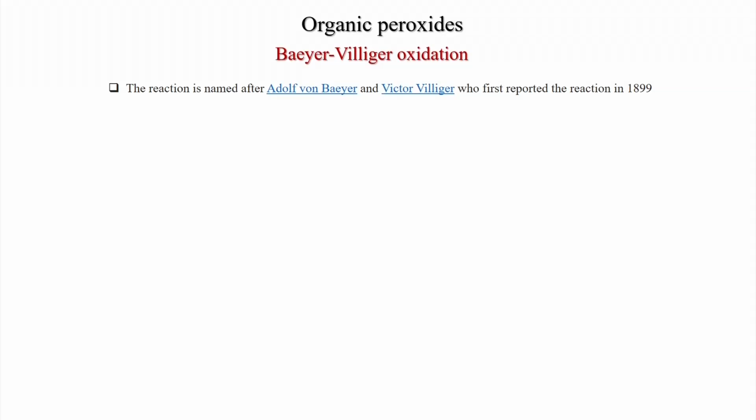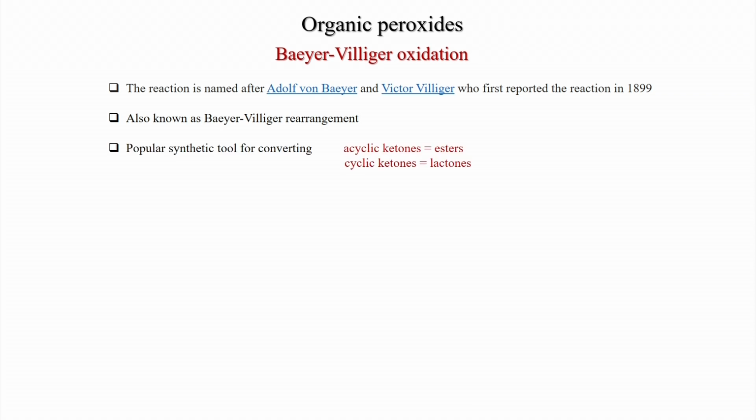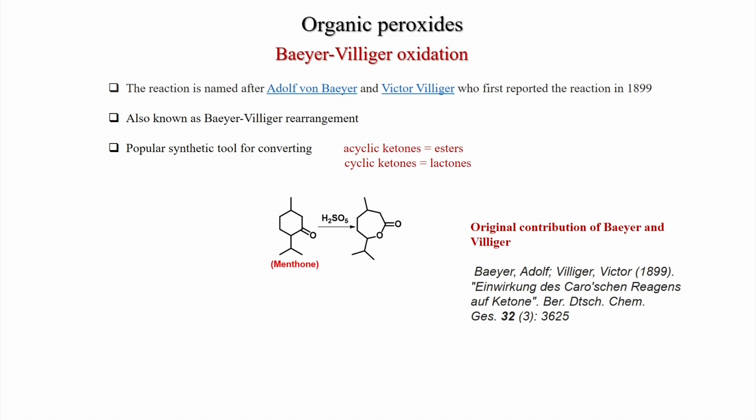So, the Baeyer-Villiger reaction. This reaction is named after Adolf von Baeyer and Victor Villiger, who first reported the reaction in 1899. It is also known as the Baeyer-Villiger rearrangement and is a popular synthetic tool for converting acyclic ketones to esters and cyclic ketones to lactones. This was the first report by Baeyer and Villiger.